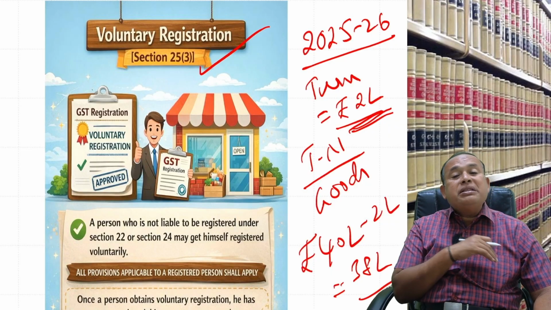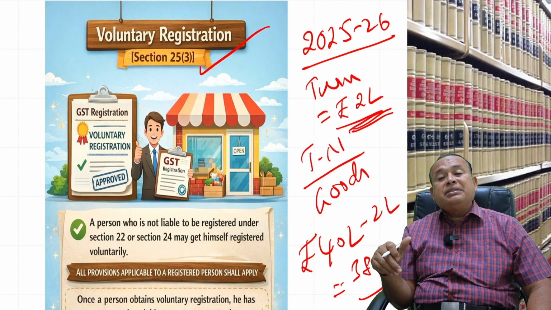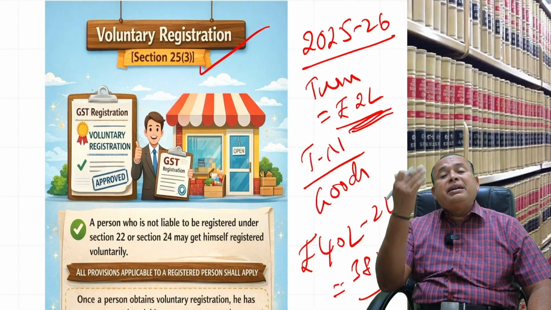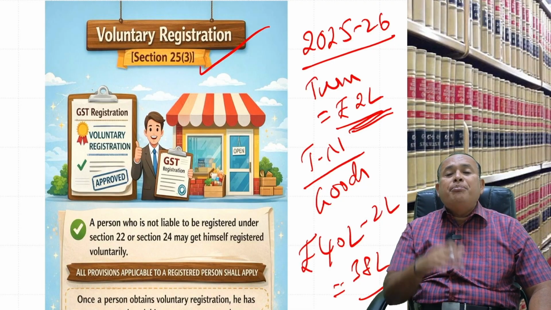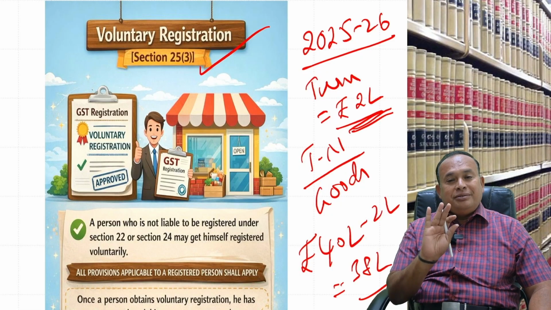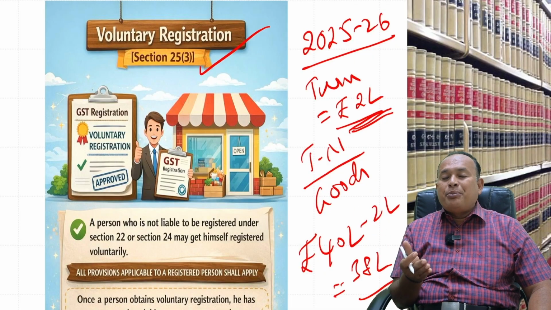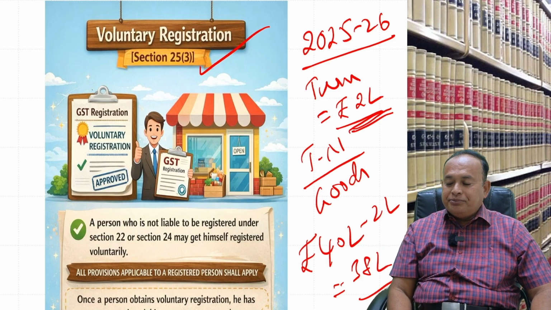you have to pay the GST on your taxable supply. You cannot say my turnover limit is 40 lakhs, 2 lakhs has been used, now the balance 38 lakhs is there, till the 38 lakhs I am not going to pay GST. You cannot say that, because you obtained the registration voluntarily, meaning thereby you are willing to pay the GST. You apply for registration, you pay the GST. Otherwise, relax, wait till you cross the limit of 40 lakhs in the state of Tamil Nadu for supply of goods, then go for registration. Is it clear, my dear? Yes, sir. Got it, sir.